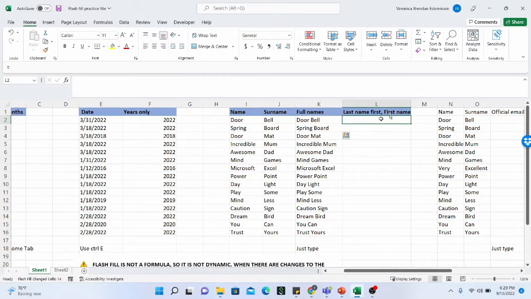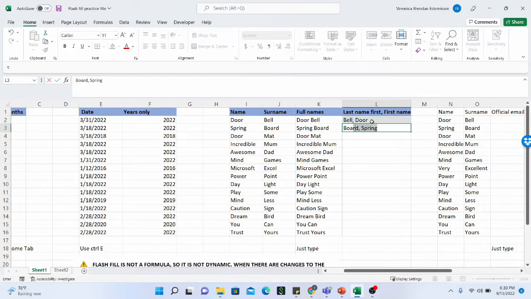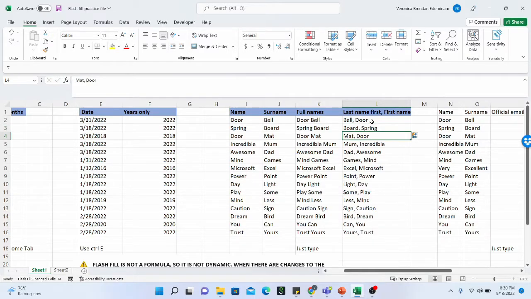And then let us also try another option of having the last name first, separated by a comma, and then you will have the first name. So let us do this. And the first name, and I'm going to do for the next one. And Excel has also recognized another pattern, and it is suggesting if this is the pattern that I want to continue. And of course, you hit the enter button on your keyboard, and you have the information in the column flash filled for you automatically.